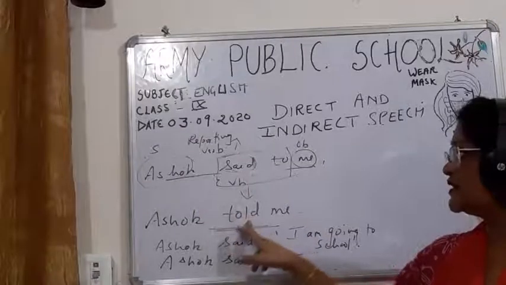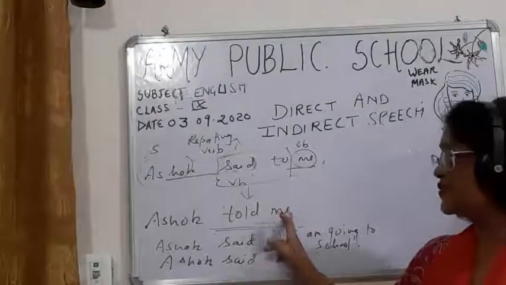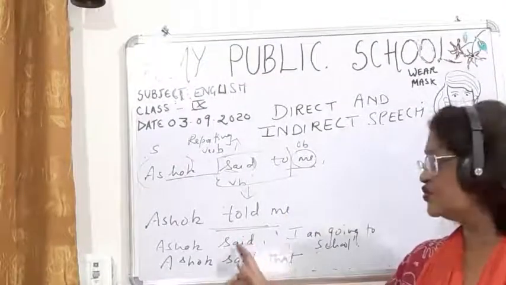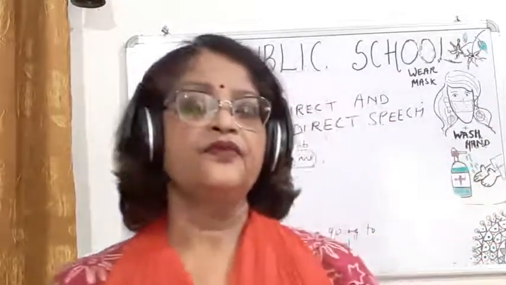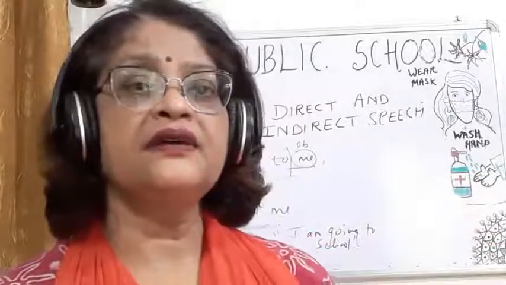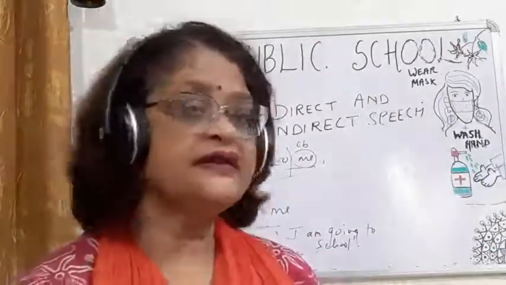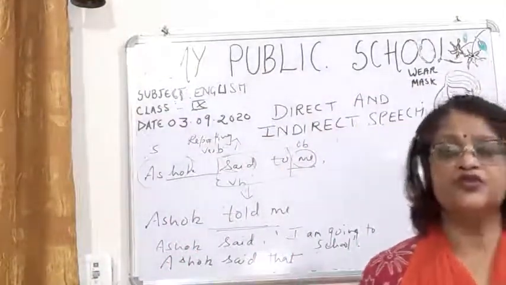Instead of said we will write told. Why? Because the object is here, and here no object is there. Here you can see no object in the direct speech, so no change. We are not writing told. What we are writing? We are writing the same thing. And what is the same thing here? Said.